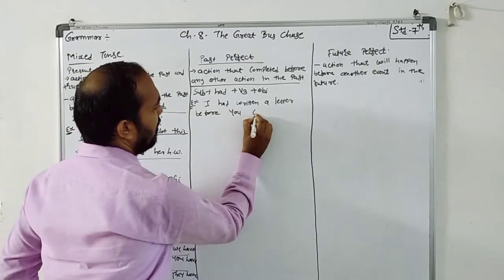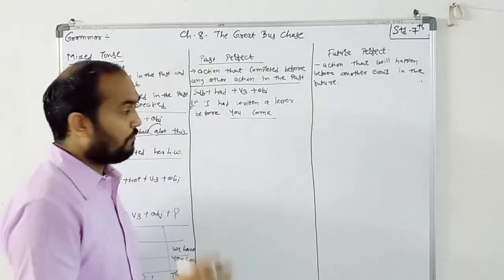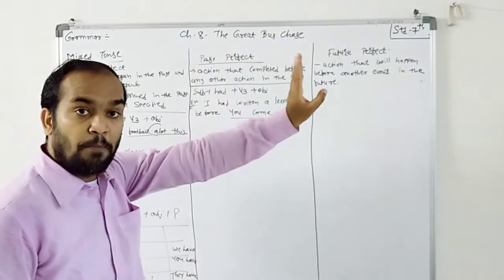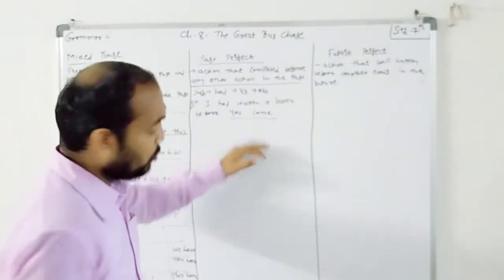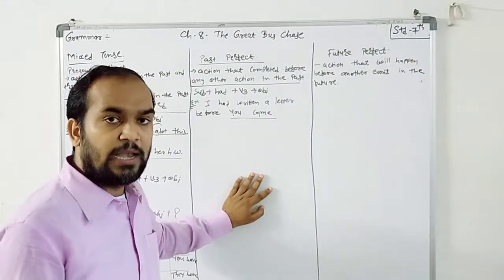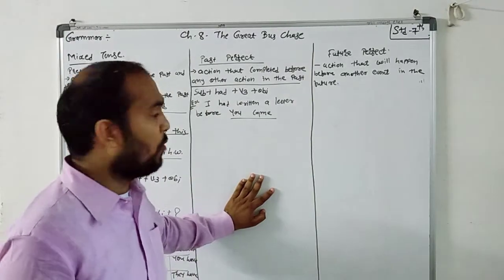So see this. Which is the first action? Writing a letter is your first action. It is already completed, but the second action is there. Here you came, not come. When you came, that time I had completed my letter. Now understood? I hope so.